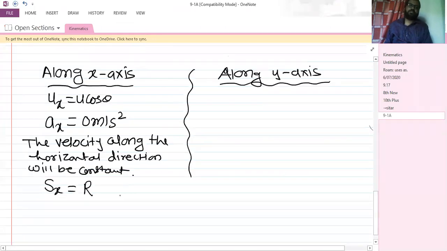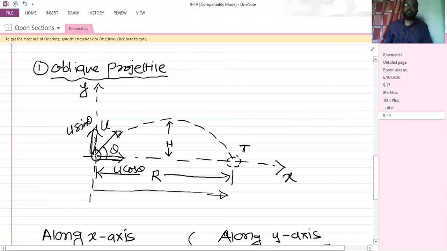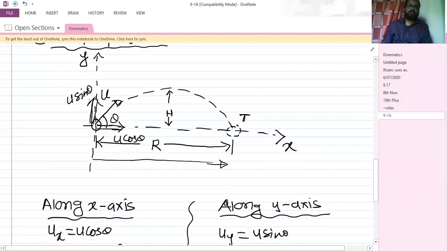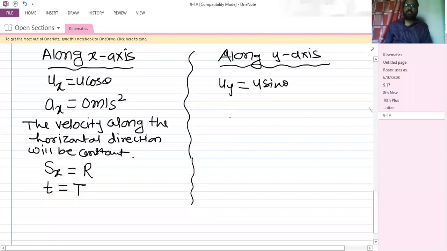And the time required for a projectile to go from the initial point to the final point is the time of flight. So we can write time t as time of flight, capital T. Understood? This is along the x-axis. Along y-axis, uy is u sine theta. Then acceleration is minus g. Why minus? Because downward direction is negative direction, so it is minus g.